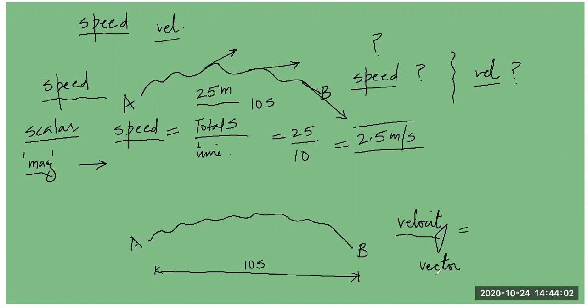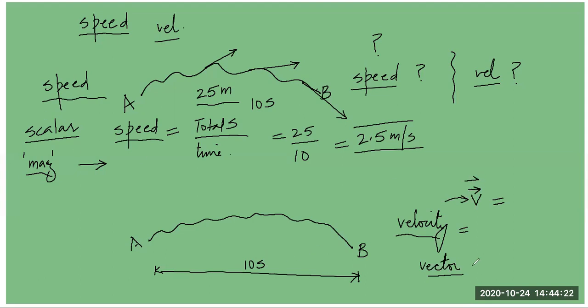When I say it's a vector quantity, it means that even to represent velocity, I must write V and on the head of it I must draw an arrow. It can be like this or even like this, like in other countries they draw. So this shows that velocity is a vector, not a scalar like speed.